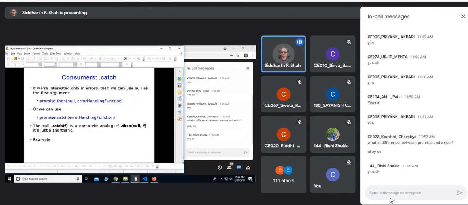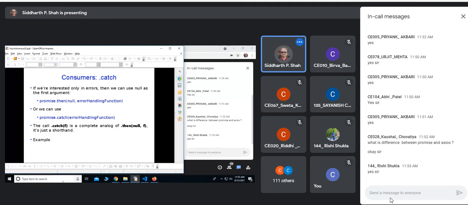Now there is another one, catch. Catch and finally are the two other consumers. If you are aware of Java, there we have used these two terms, catch and finally. Catch is basically there to handle any error. If we are interested only in errors, then we can use null as the first argument of the then method.